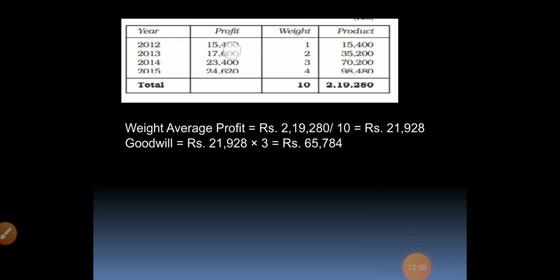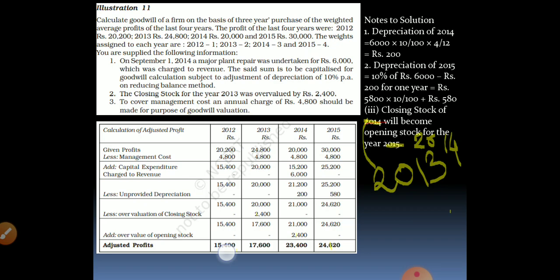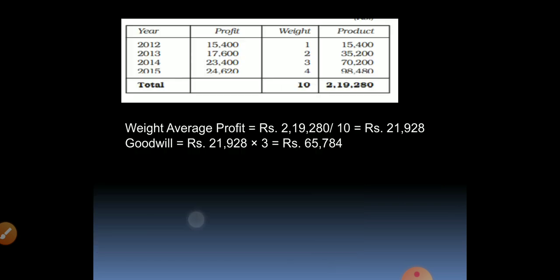So we have the 4 years adjusted profit. How did we get this amount? The total of the previous slide, 15,400, 17,600, 23,400 and 24,620. These amounts we have shown here. The weights are already given in the question, 1, 2, 3, 4.